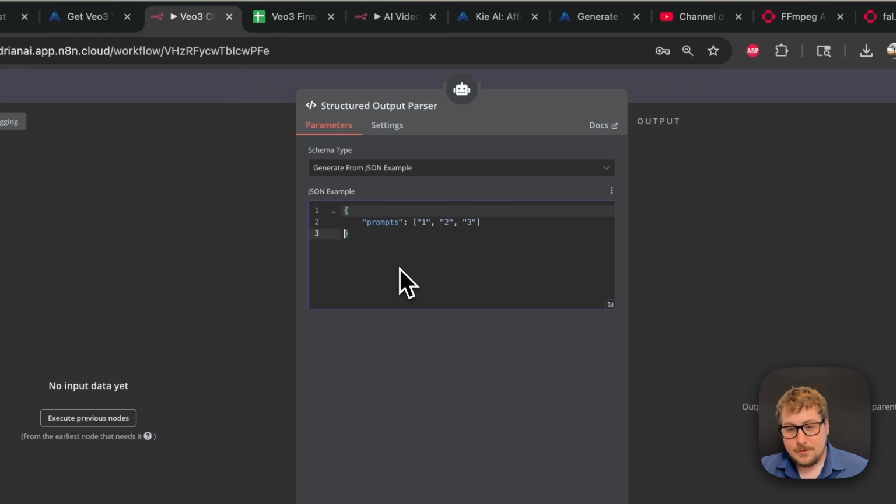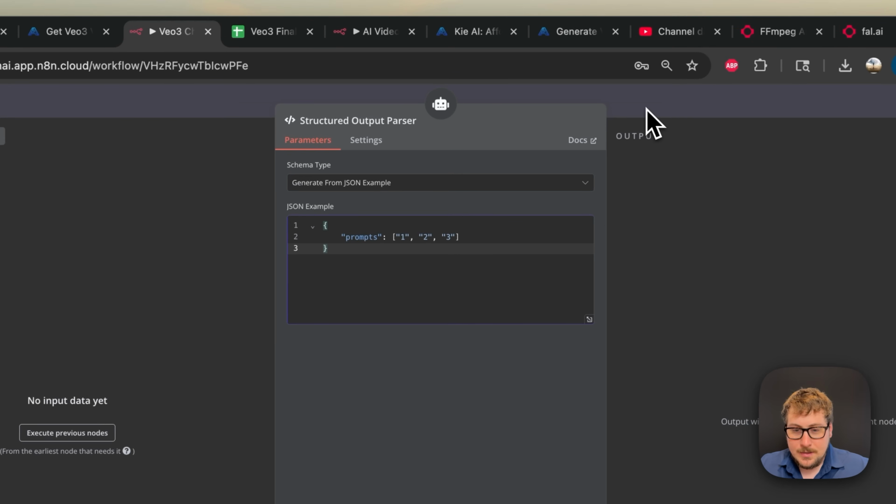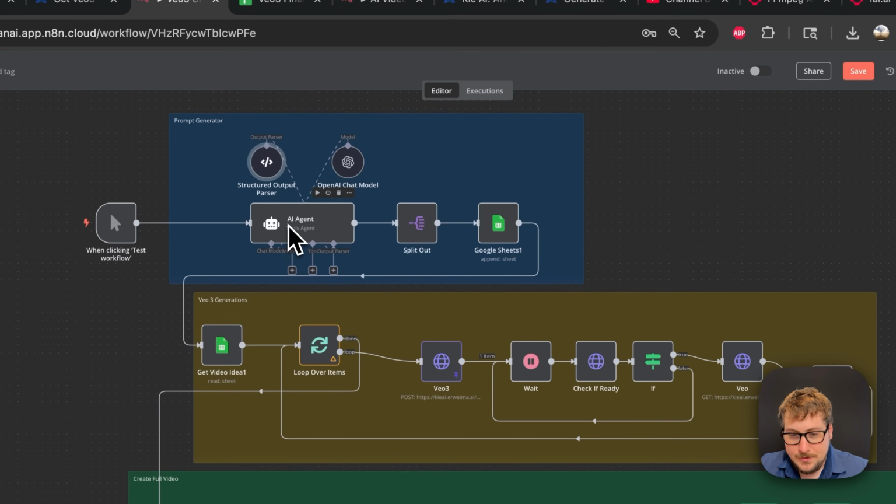Enter the text just like this. It's going to be giving us a JSON with prompts, and that's going to have an array. You're just going to have 1, 2, 3. So this would be an example. You could just copy it in from my template if you want. And basically what that's going to do is make sure that it always outputs data just like that, because it's important. And then for the chat model, you're going to hit the plus right there.